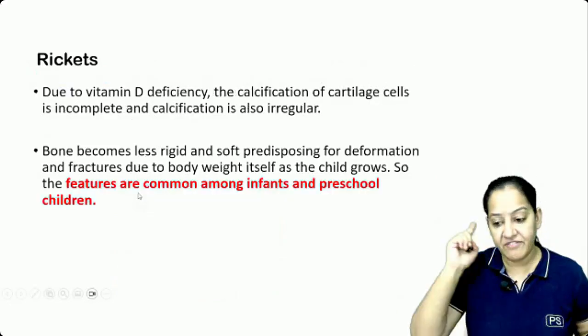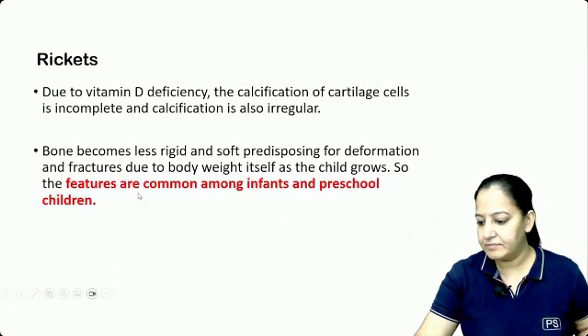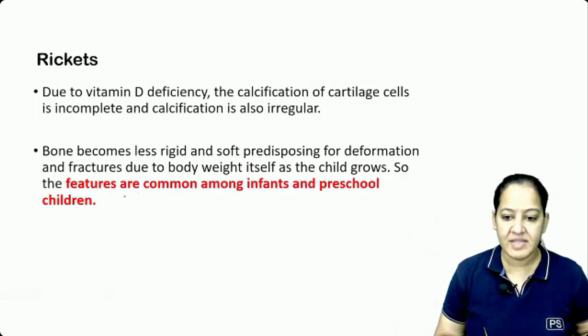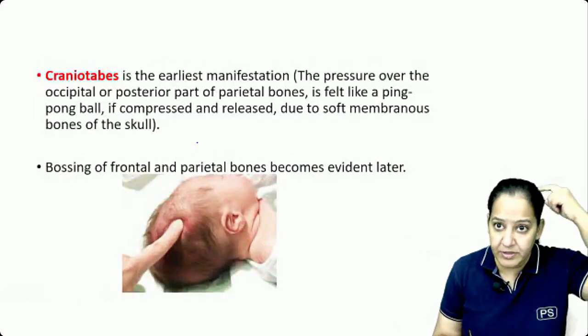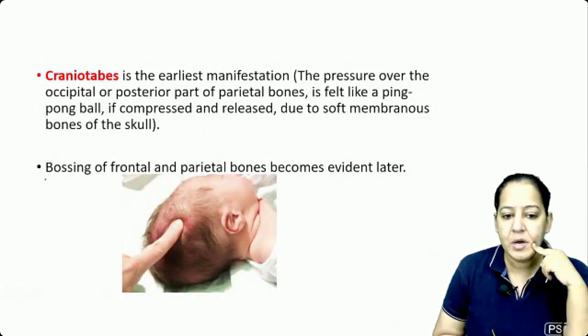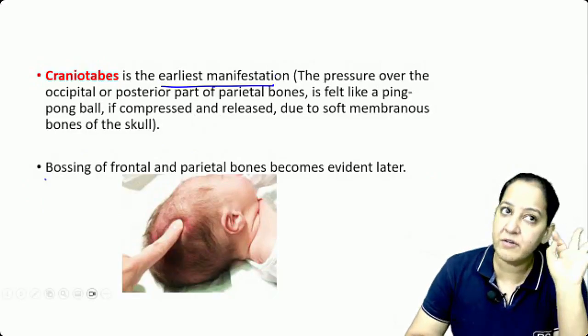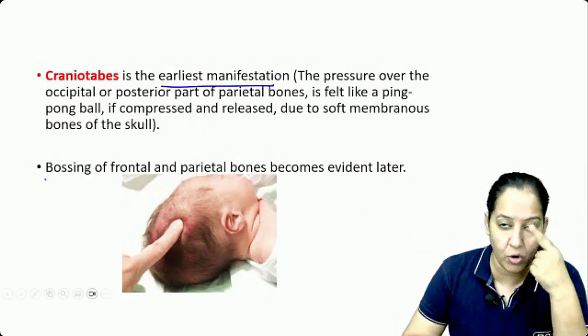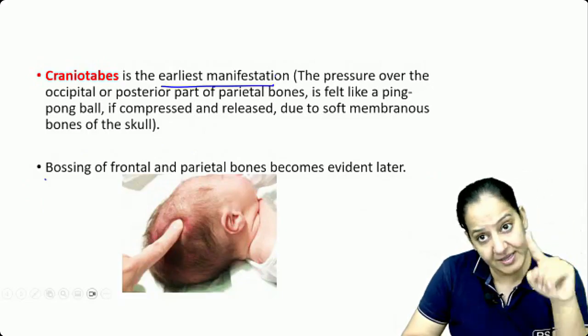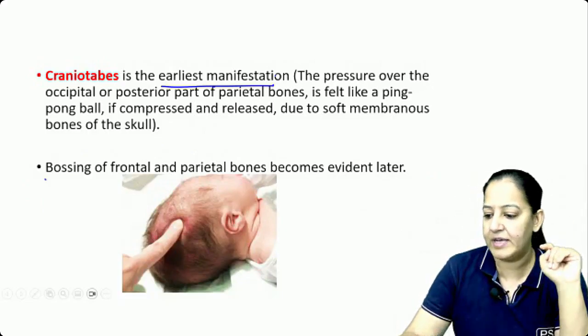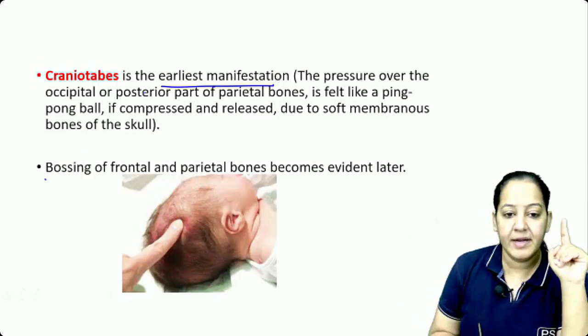In rickets, the first thing that happens is craniotabes. You can see it is the earliest manifestation. What was the earliest symptom and sign in vitamin A? The symptom was night blindness and the sign was conjunctival xerosis. What is the earliest symptom or sign here? You can say it is craniotabes.